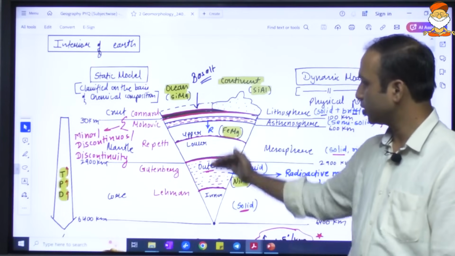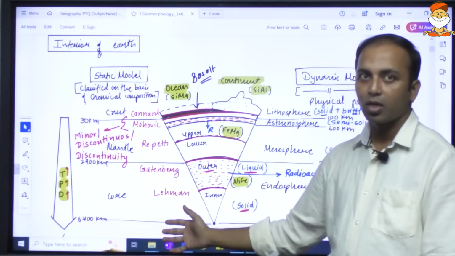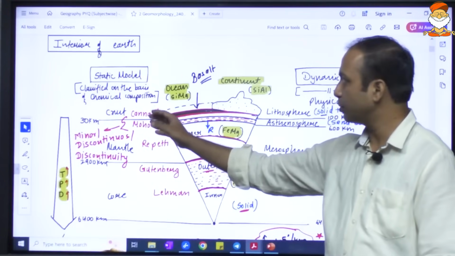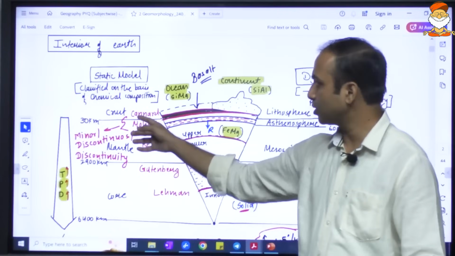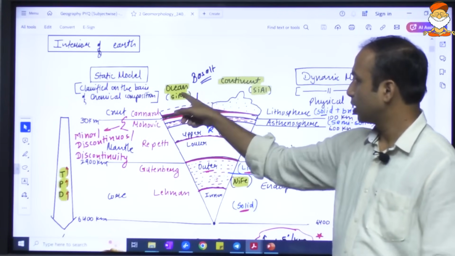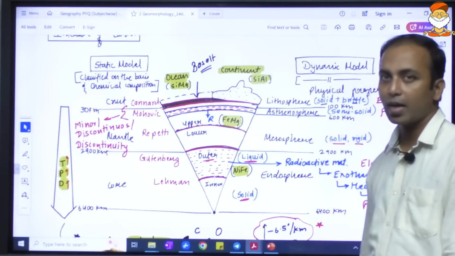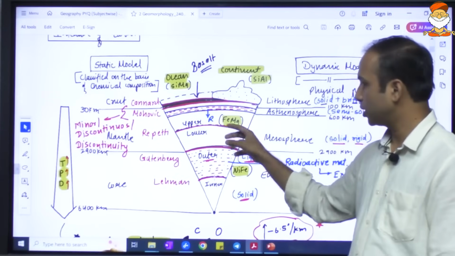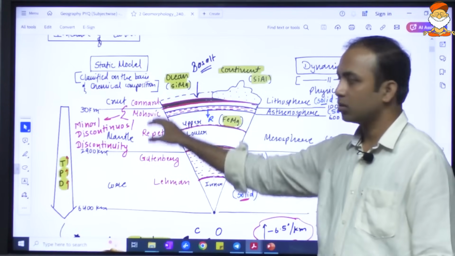Now from the surface of the earth, as you move in the interior, the earth is divided into crust, mantle, and the core. But this understanding is basically the static model. Static model is basically based on chemical composition of the material. For example, crust is having ocean and the continent, and this ocean is made up of silicon, magnesium. Continent is made up of silicon and aluminium. Then the mantle is made up of ferrous and magnesium. Then the core is made up of nickel and ferrous. So it is basically the chemical composition model.